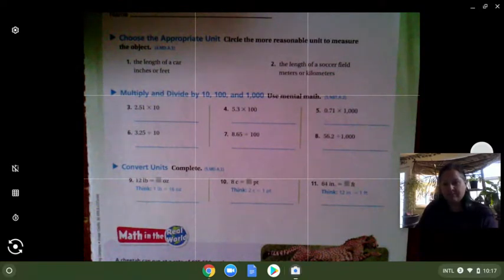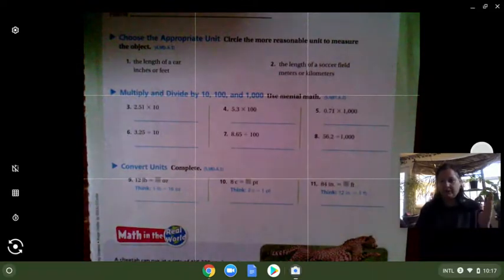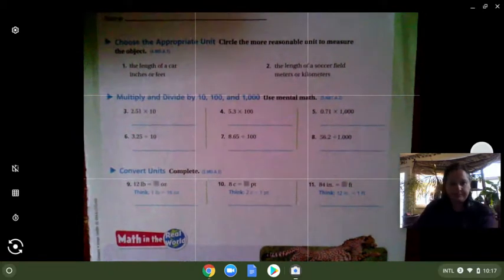That's more like the distance between our school and the high school, right? So that's longer than an actual soccer field. We want to go with a measurement that's a little bit smaller so we can picture it in our minds. When we talk about 100 meters or 200 meters, we can picture that in our minds.